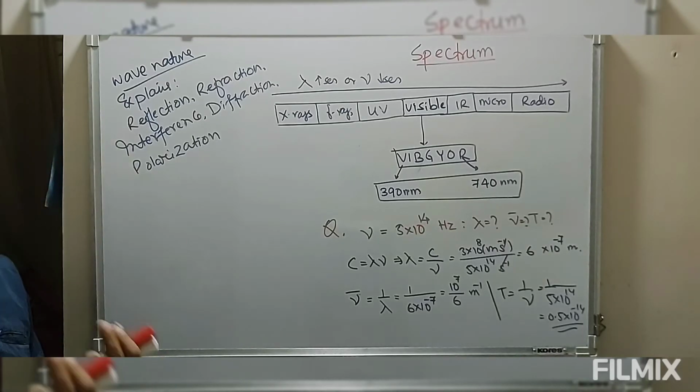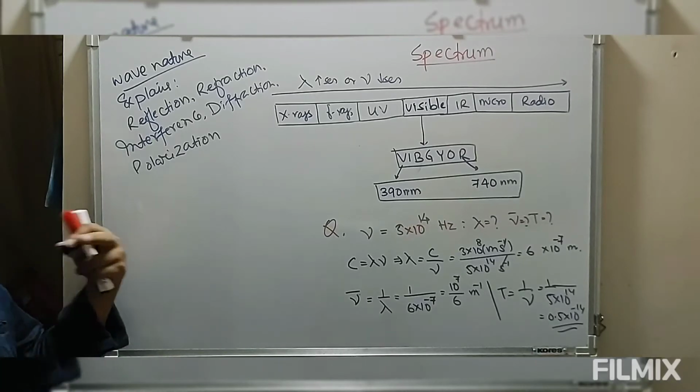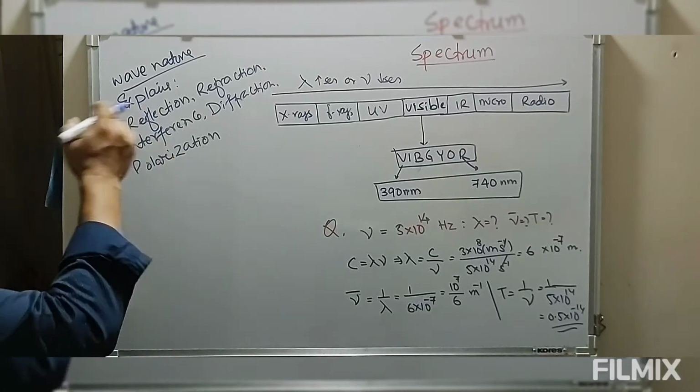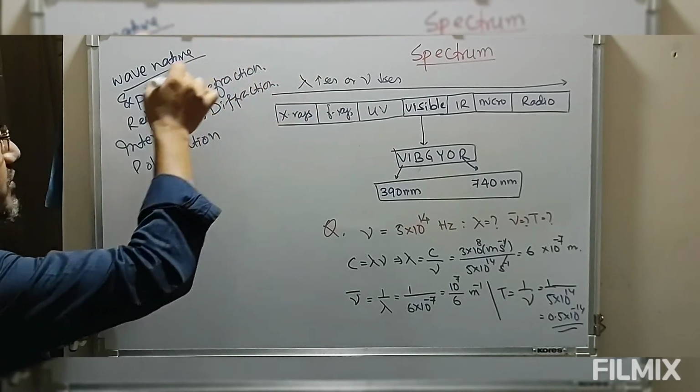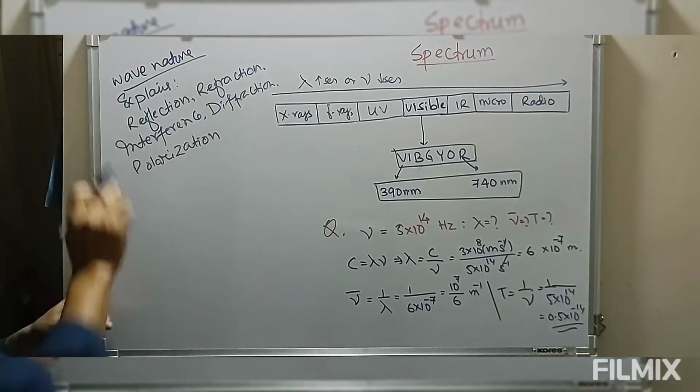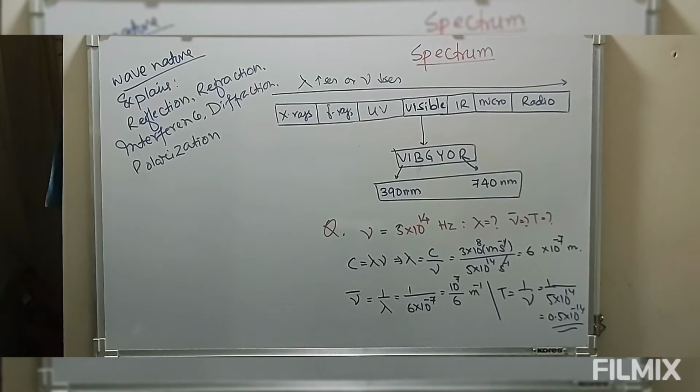These properties we are not going to deal with here, because this is a part of physics that we will discuss in detail in physics. So these properties of electromagnetic radiation can be explained by the wave nature.